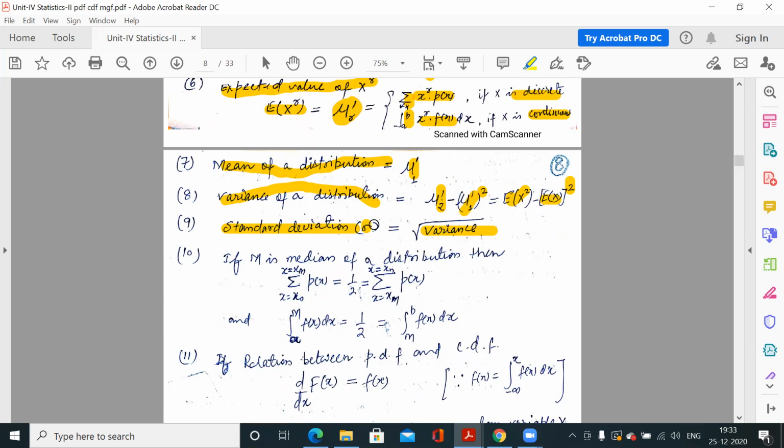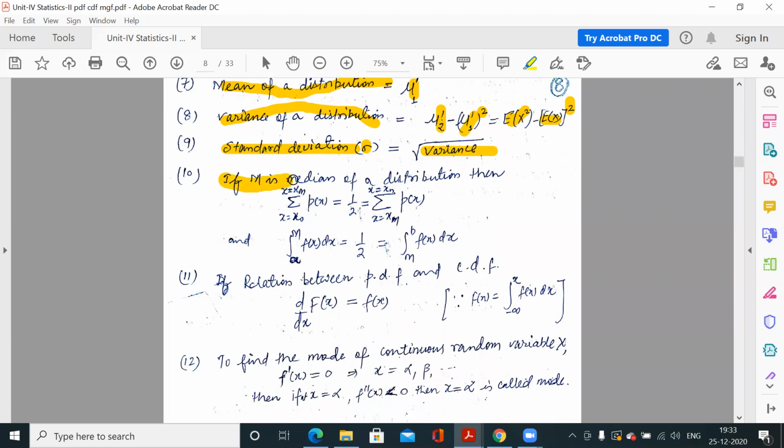And if the standard deviation has been asked, you also have to find the variance first, because the formula is in terms of variance. Then the square root of that variance is the standard deviation.